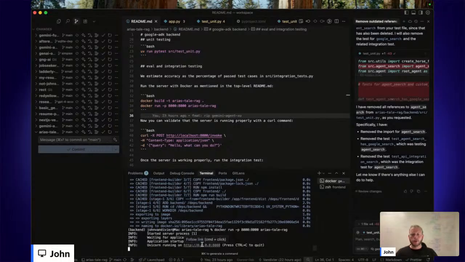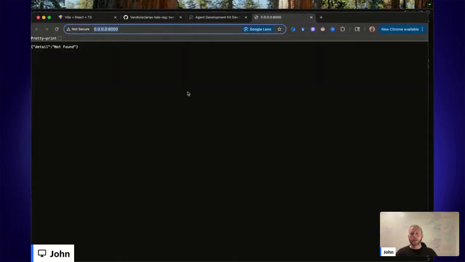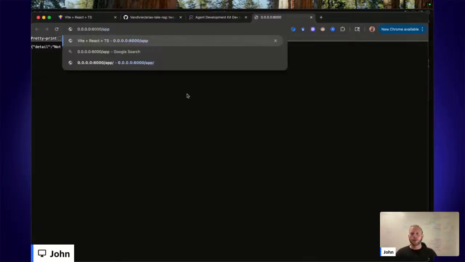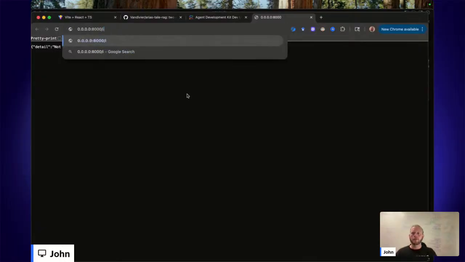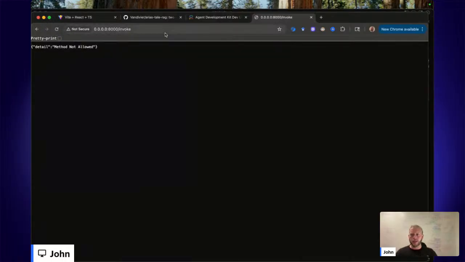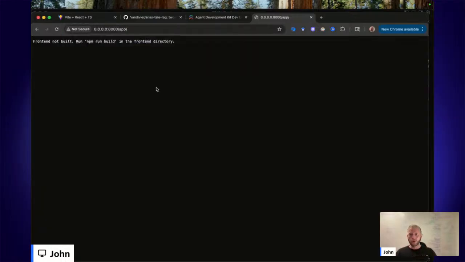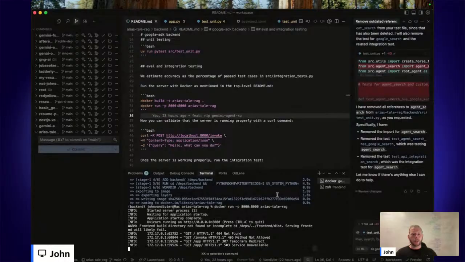Okay, so it looks like Uvicorn is running now. On port 8000, nothing is here because I expose the app as a GET method on /app, and I expose invoke as a POST method, which I won't be able to access this way. Method not allowed. Good, that's expected. App, I don't see the app because I didn't build the front end, but I expect that the back end is working now. And so how will I use the front end?